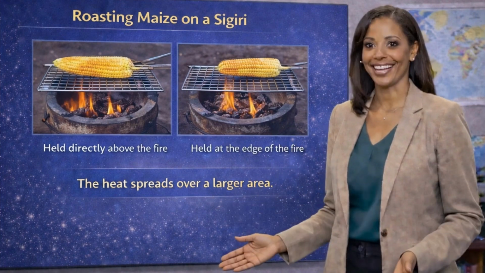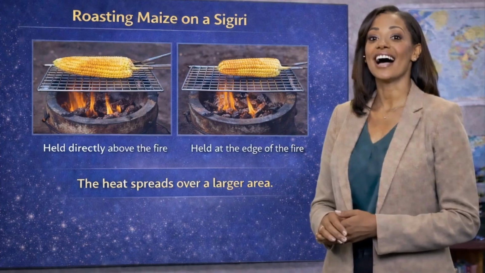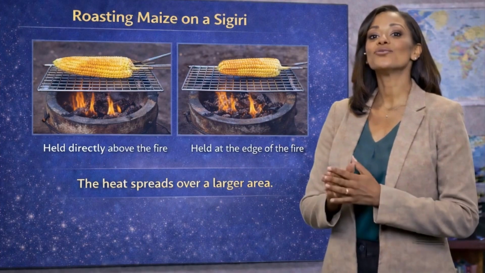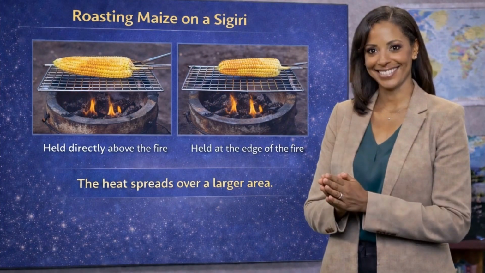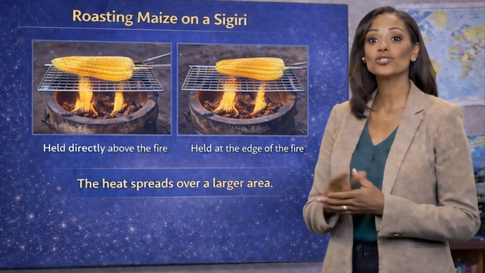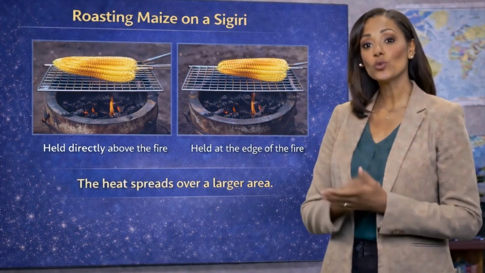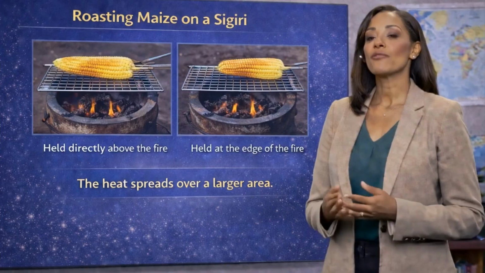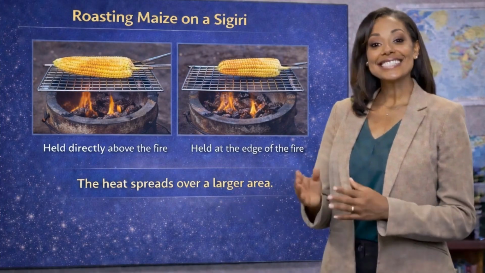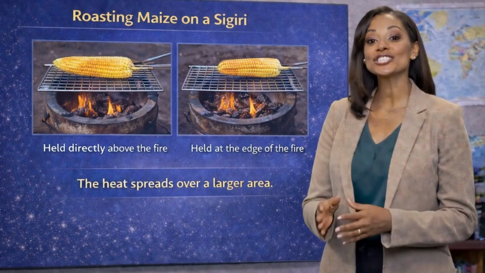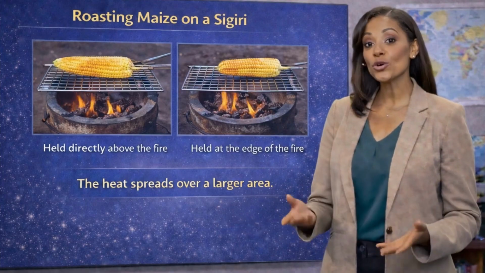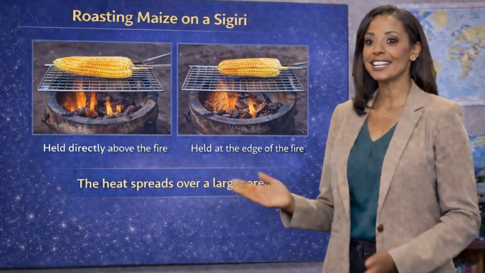In the same way, the sun's rays hit the earth differently. When the rays strike the earth directly, the energy is concentrated and heating is stronger. But when the rays arrive at an angle, the same energy spreads over a larger surface. As a result, the heating becomes weaker.